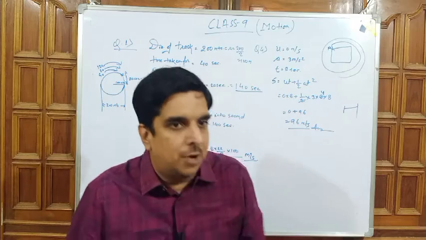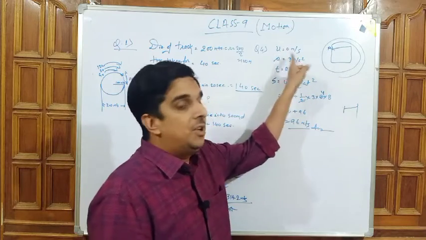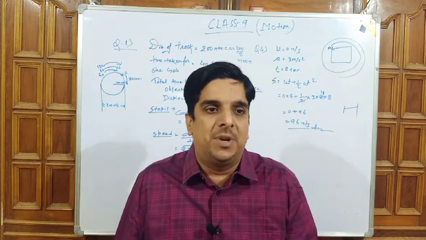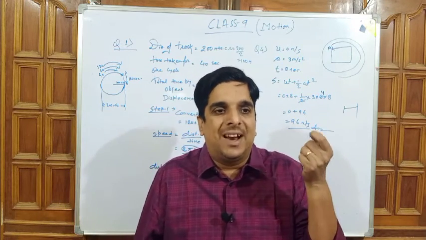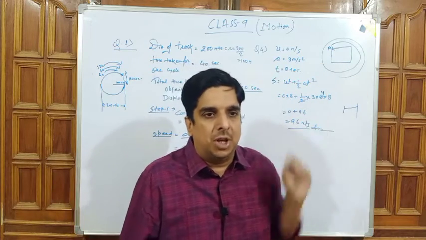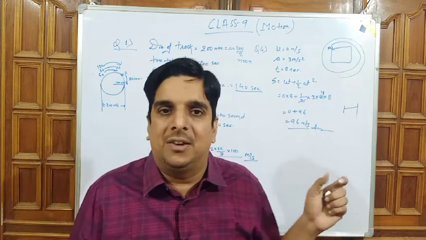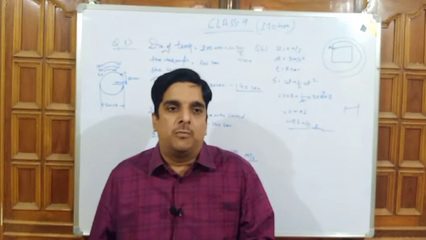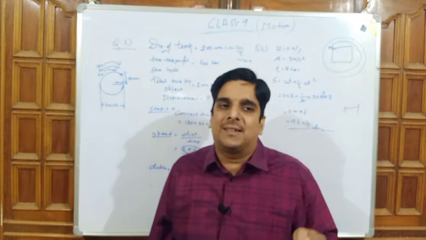So according to the question, u is equal to 0. Why? u is the initial velocity, and initially the object was at rest. So we consider u is equal to 0, a is equal to 3 meters per second square, and t is equal to 8 seconds. So according to the law of motion, s is equal to ut plus half at square.